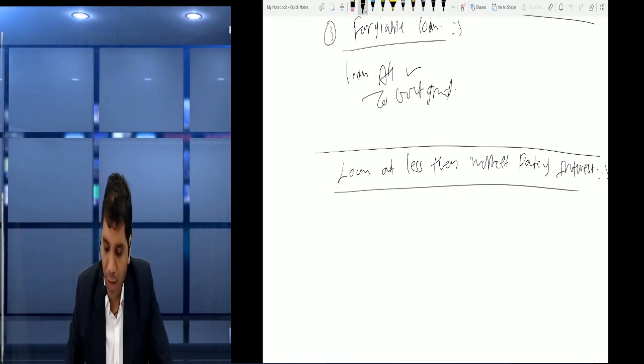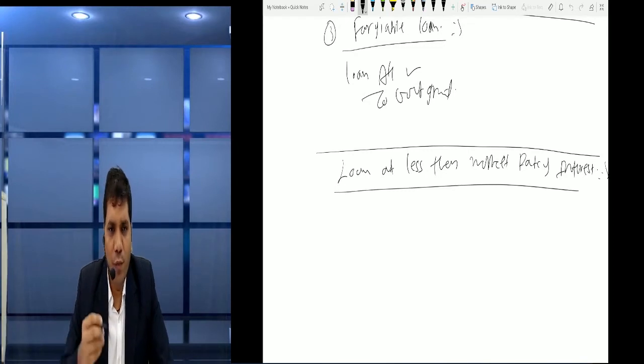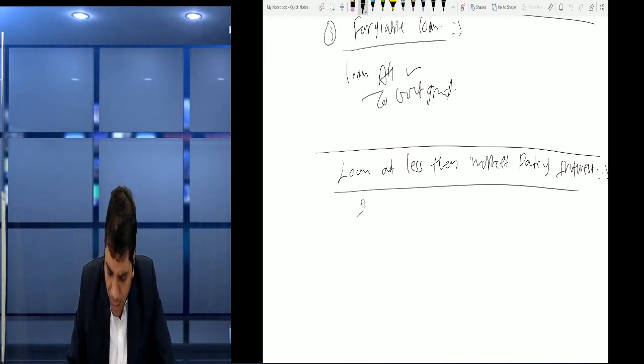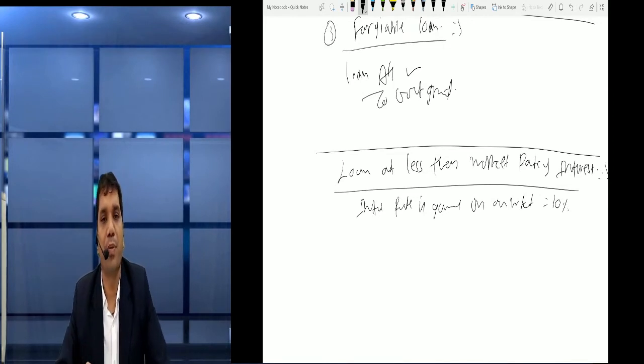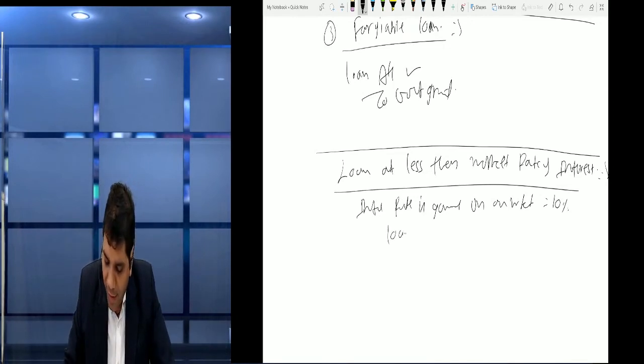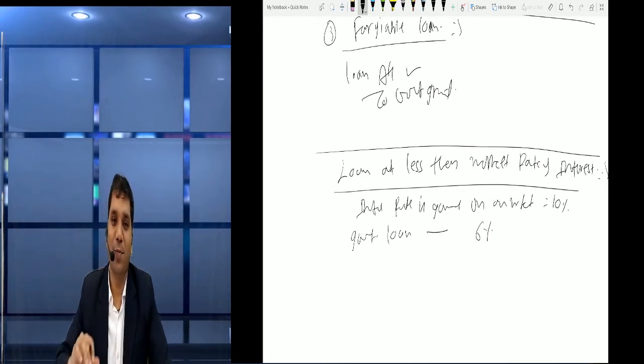Friends, suppose the market interest rate is going on, for example, say 10%, but the government has given a loan at the rate of 6%. Is it possible?